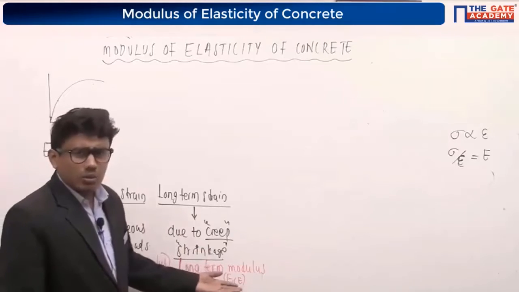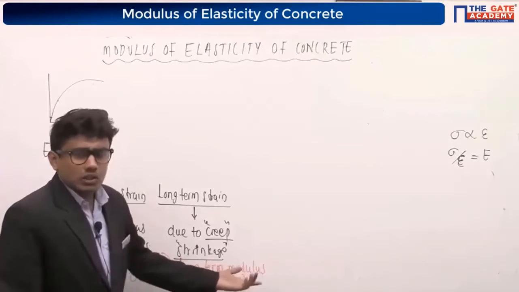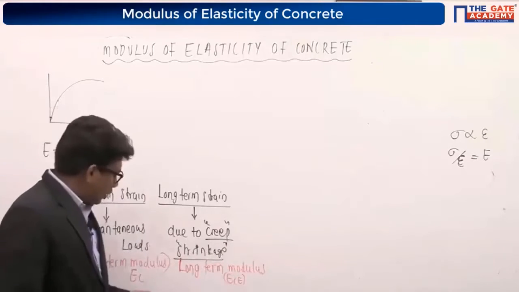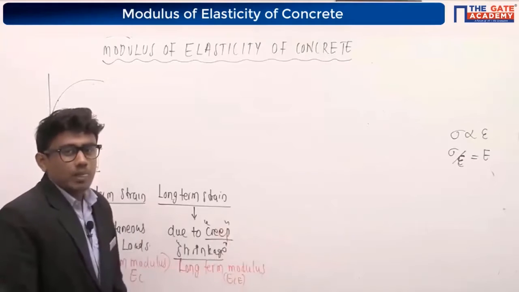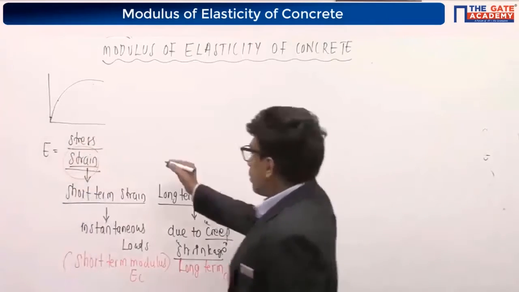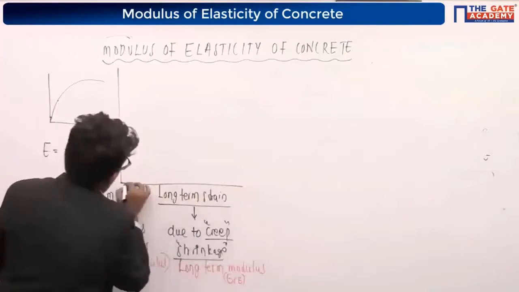It is also called dynamic modulus, but that much is not required for GATE exam. Long-term modulus is also called effective modulus. Short-term modulus is called static modulus. It is denoted with EC. Long-term modulus is denoted with ECE. Okay, please note it down. Right? Yeah. So I'm going to discuss one by one.